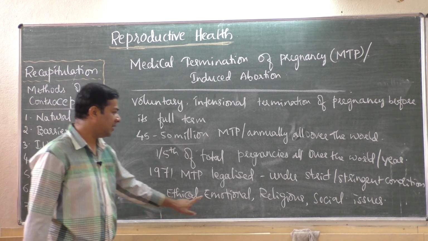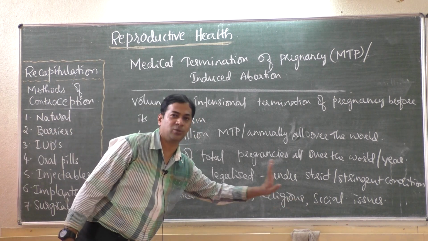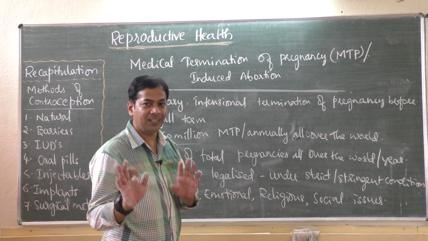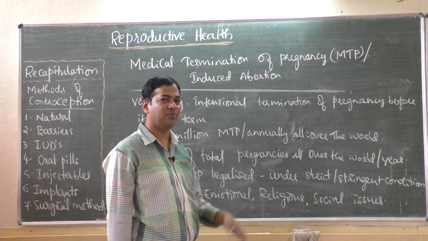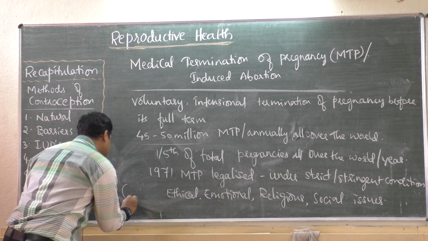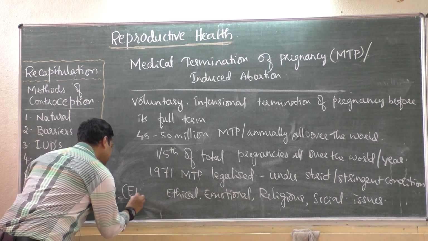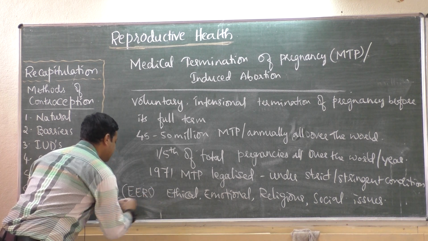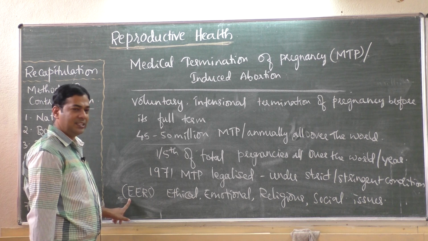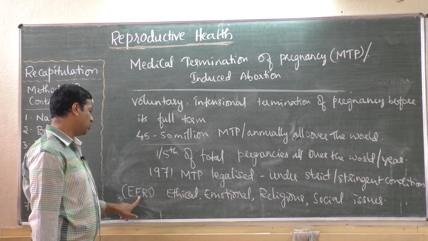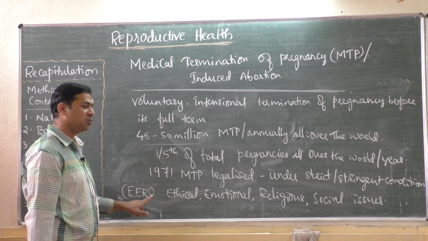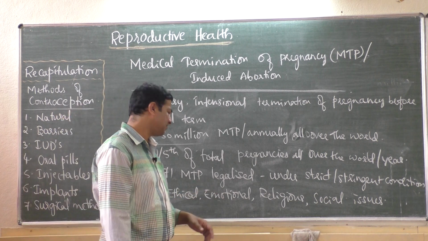Ethical, emotional, religious and social. For your convenience, if you can't remember these 4, then in short you can write EARS. That is, first E is ethical, then emotional, religious and social issues. Let us see what this is.